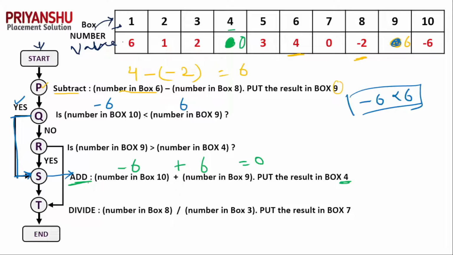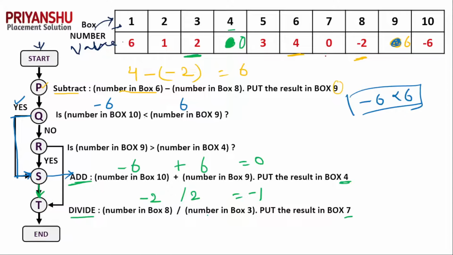The next step, after this S, we need to move to T, and T has a divide operation. Divide box 8, which is nothing but a minus 2, by the number in box 3, which is 2. So minus 2 divided by 2 is nothing but a minus 1, and we need to put this minus 1 in box 7. Clear?